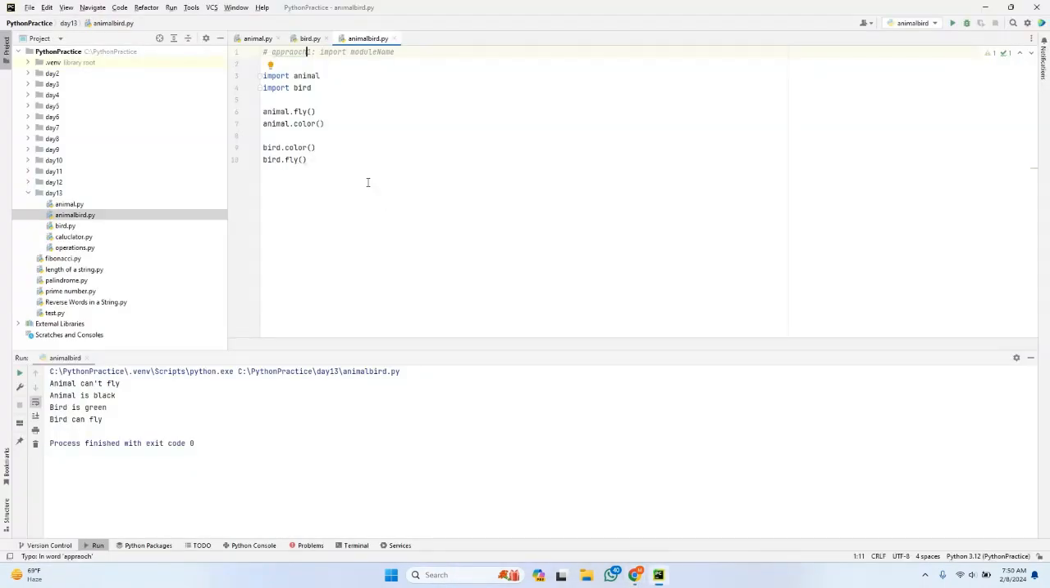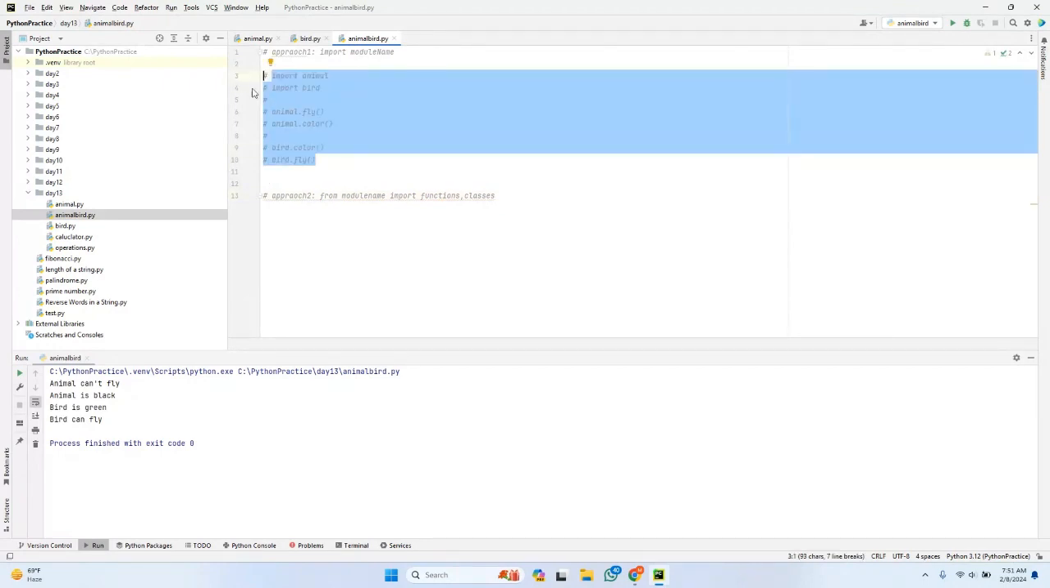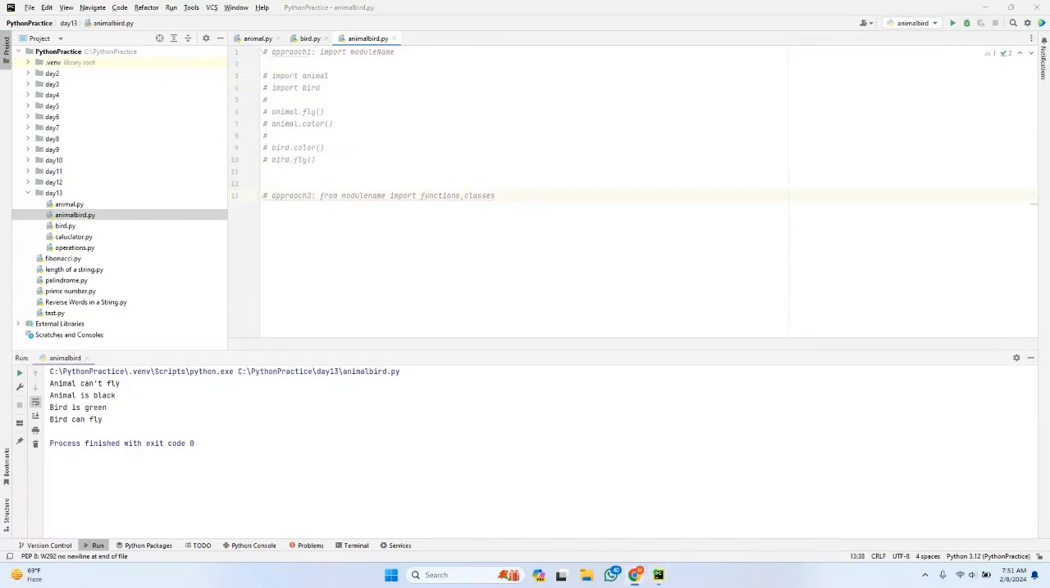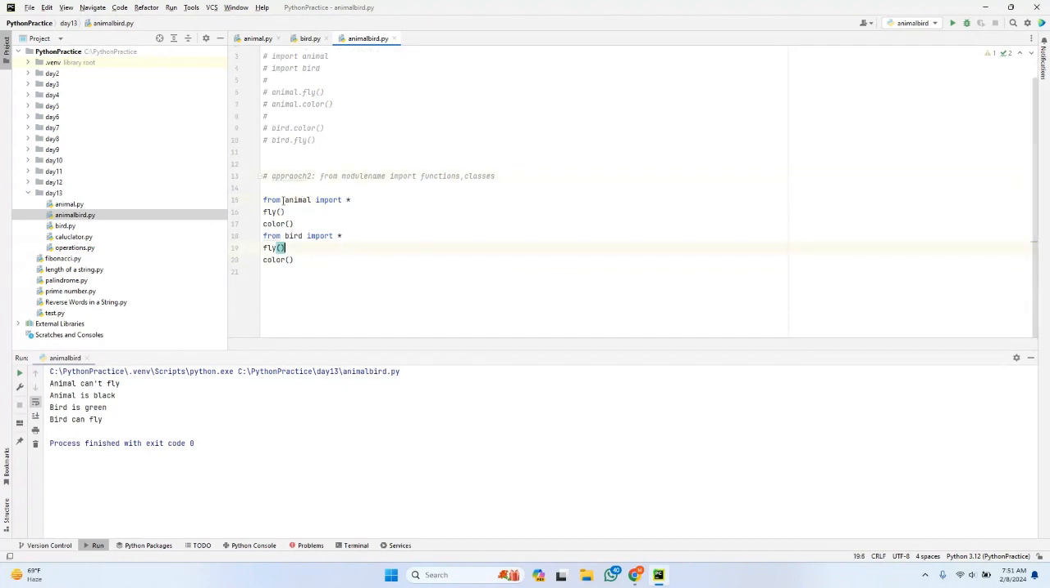I'm just importing the module name, and along with the import, by using from, I'm also importing functions and classes. This is approach 2. Let me comment out approach 1. Here in approach 2, I'm calling all the functions without explicitly qualifying them. If I say from animal import star, it will import all the functions, classes or variables in this particular module. So upon importing, I need to call those respective methods.